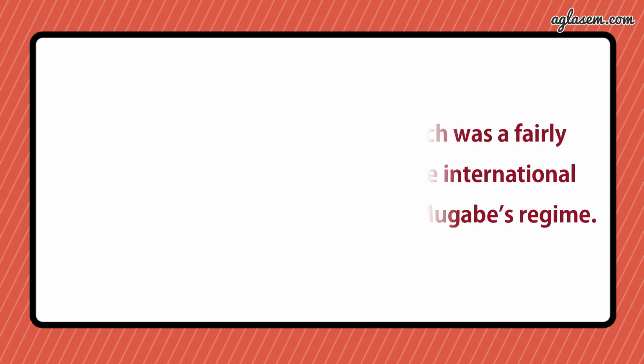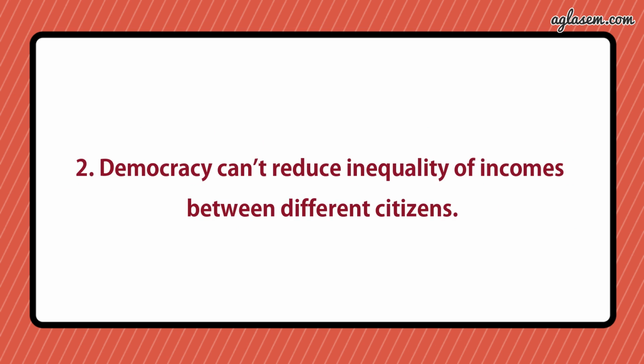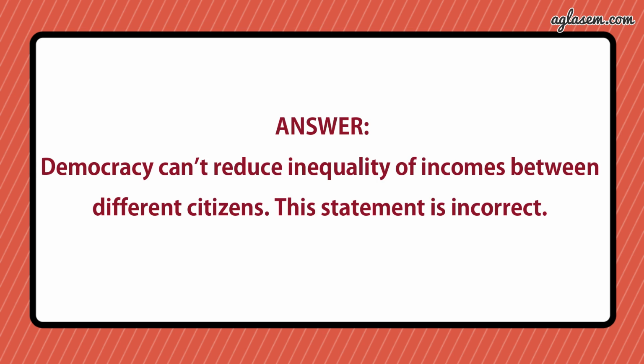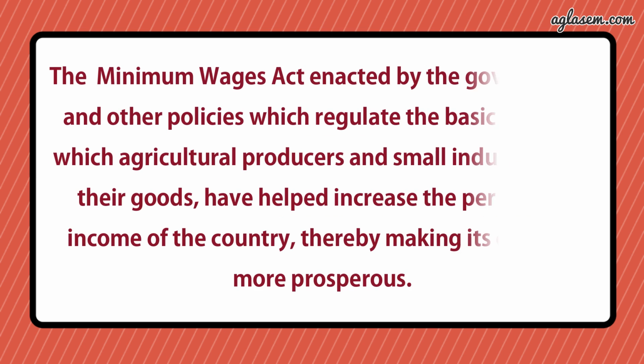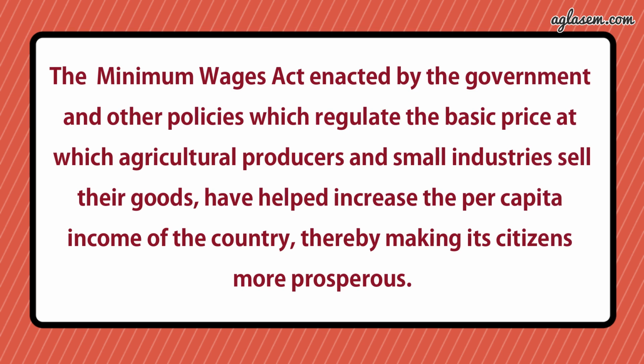The second is, democracy cannot reduce inequality of incomes between different citizens. Answer is, this statement is incorrect. The minimum wage action taken by the government and the other policies which regulate the basic price at which agriculture producers and small industries sell their goods have helped increase the per capita income of a country, thereby making its citizens more prosperous.